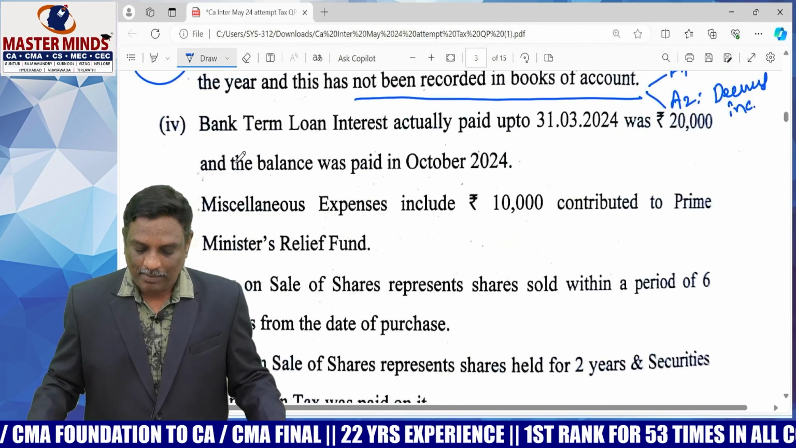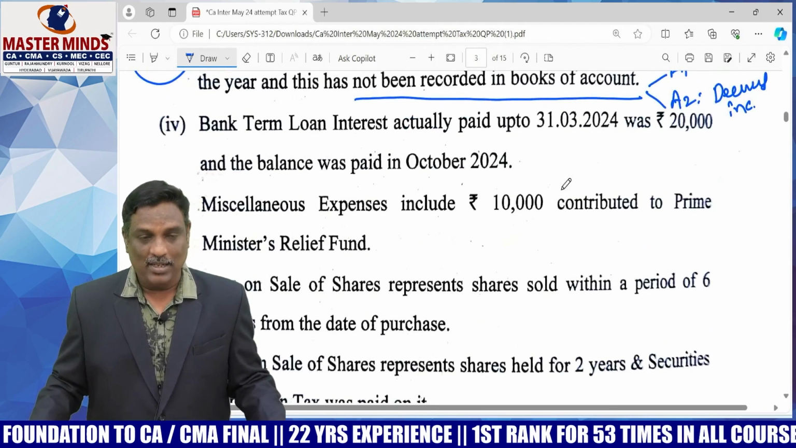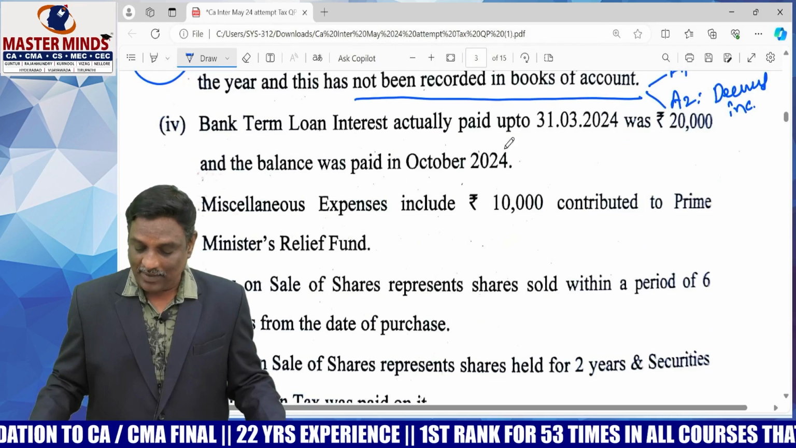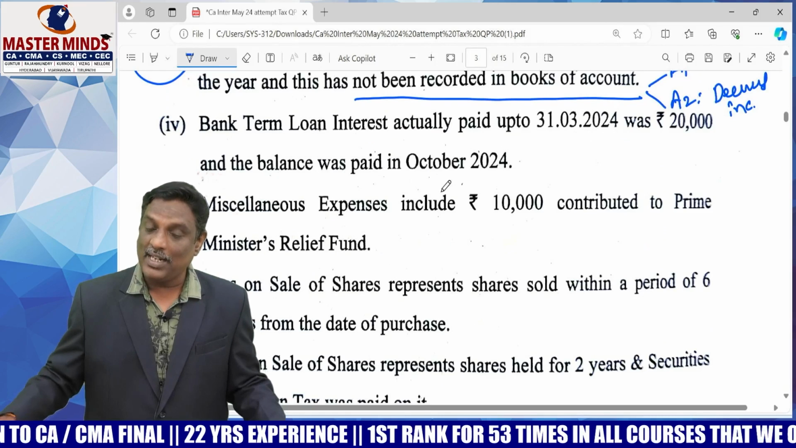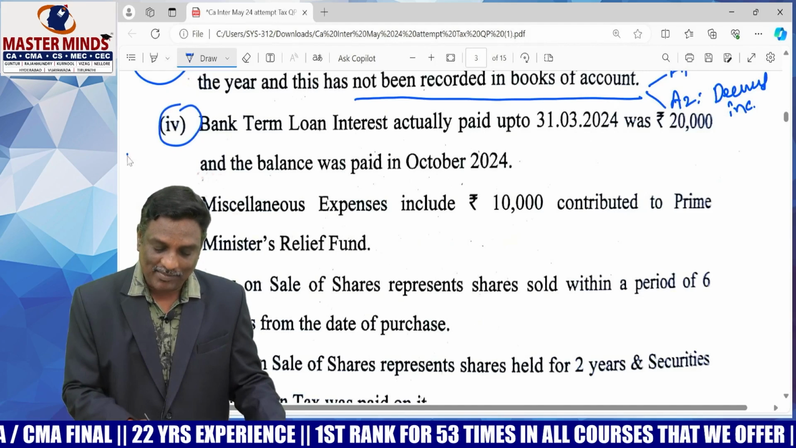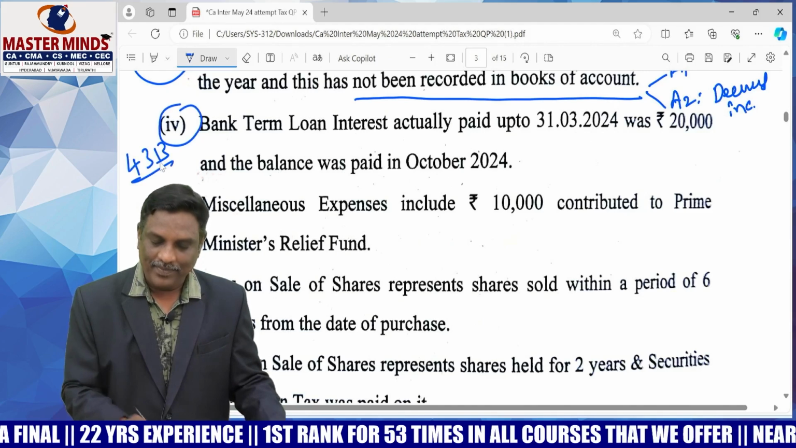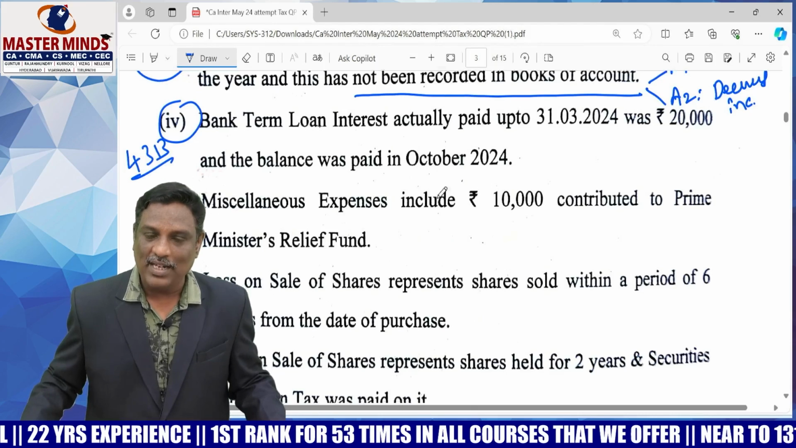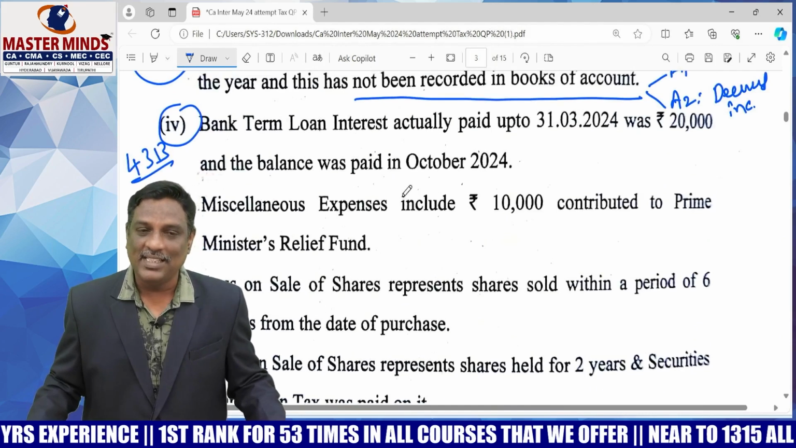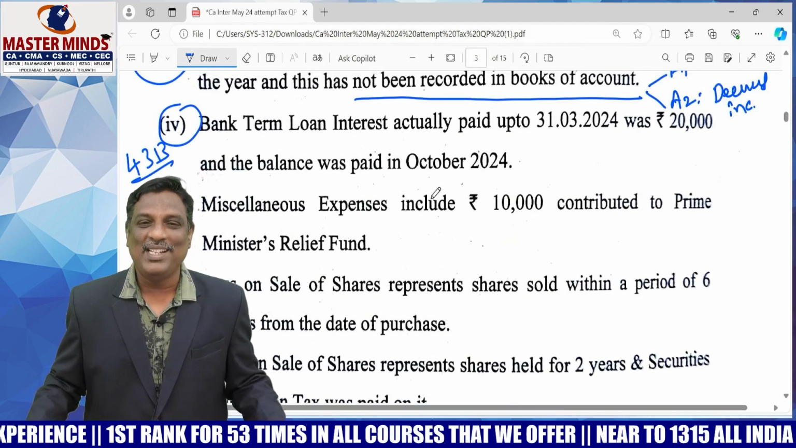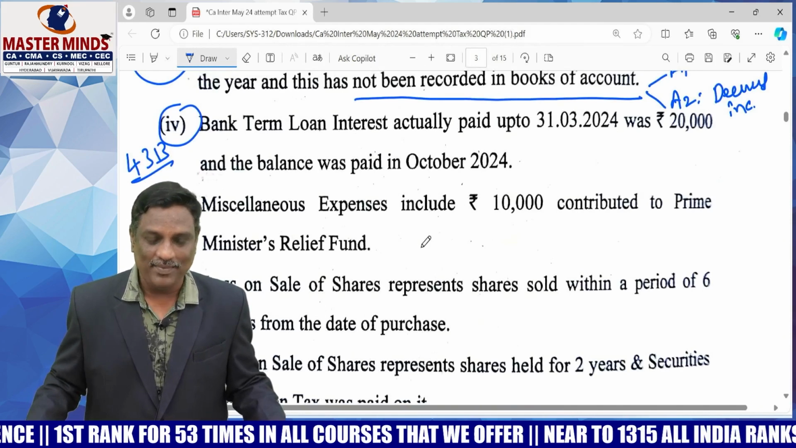Next, bank term loan interest actually paid up to 31st March 2024, 2000, and the balance was unpaid. It's a 43B adjustment. The payment must be made within the due date for filing the return of income. Otherwise such expenditure is not eligible for deduction.